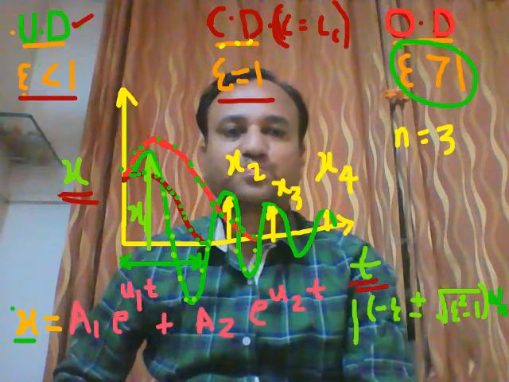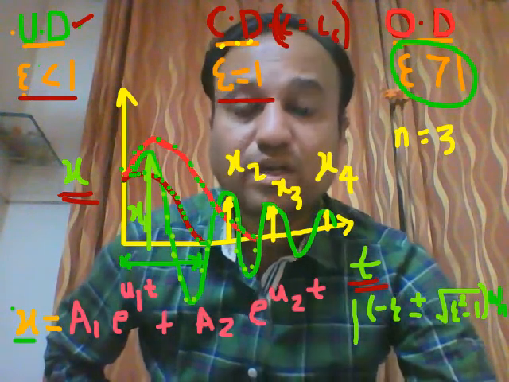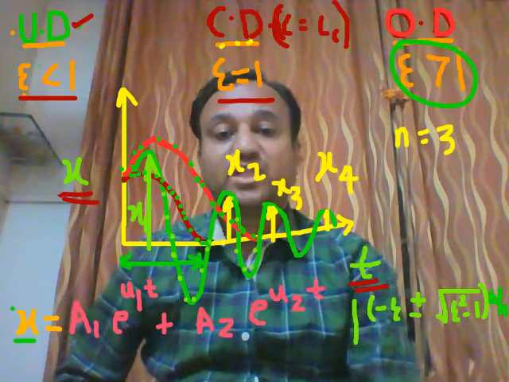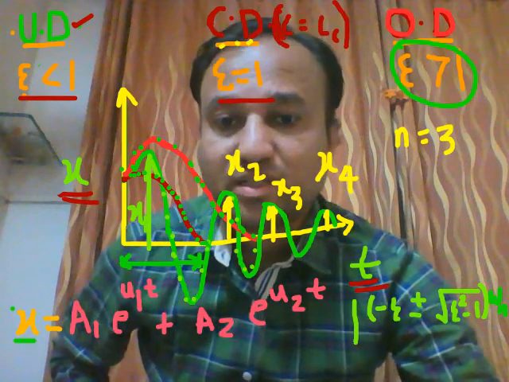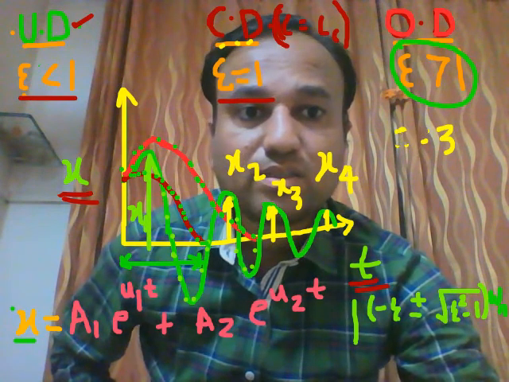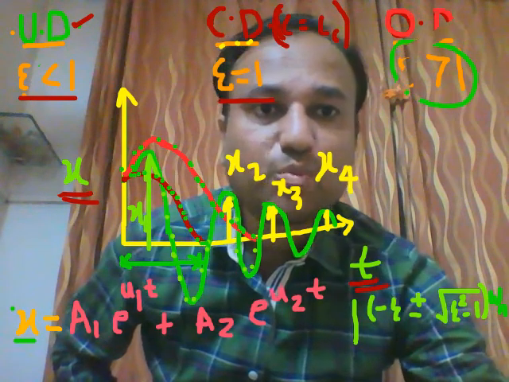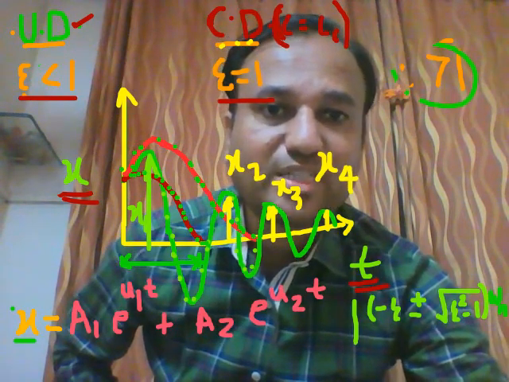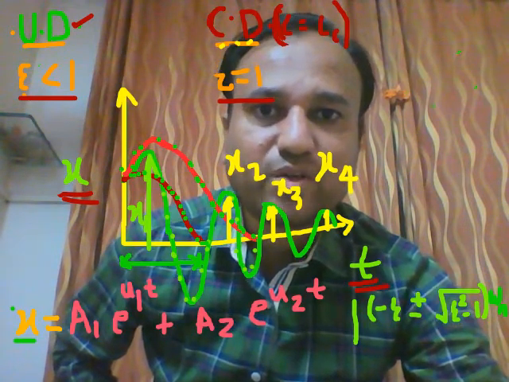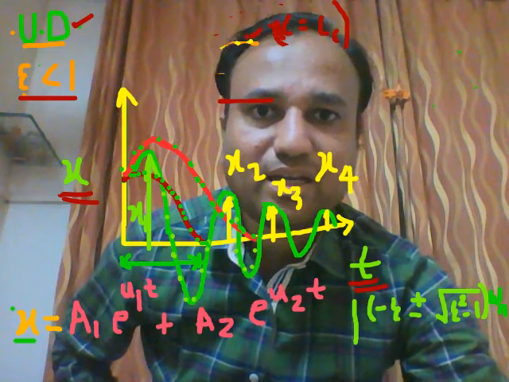So student, the damped vibration has an equation of motion. We already discussed: m x double dot plus c x dot plus k x is equal to 0. The same equation I am writing, student.